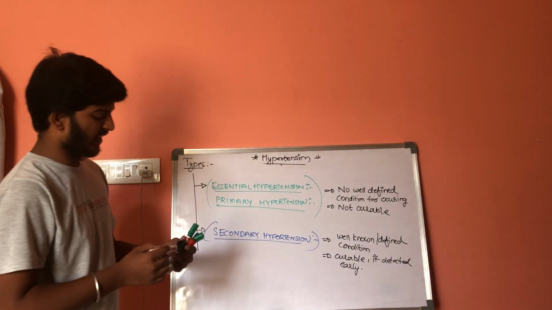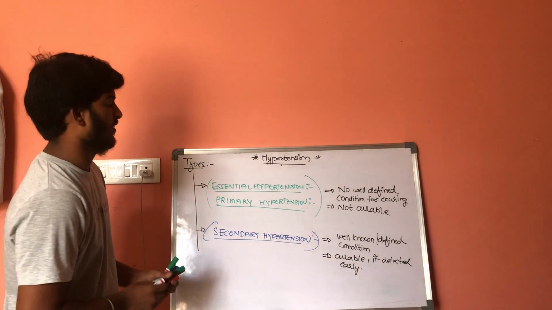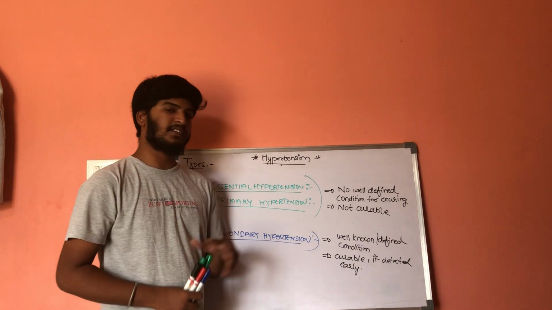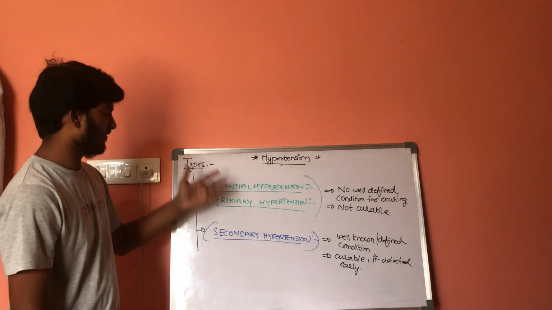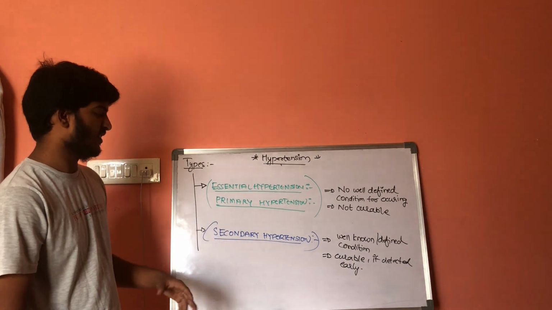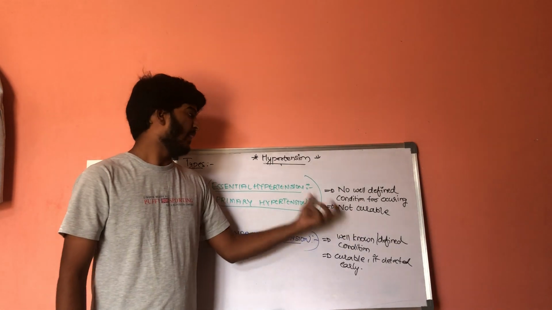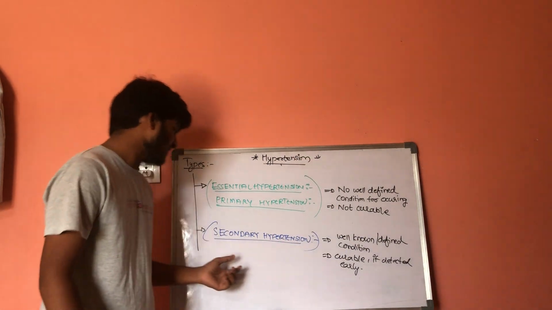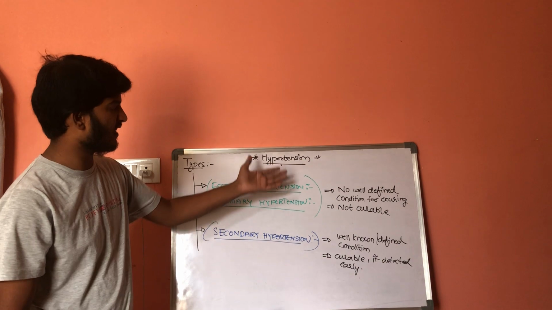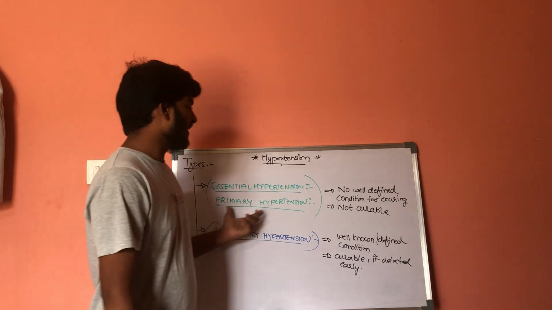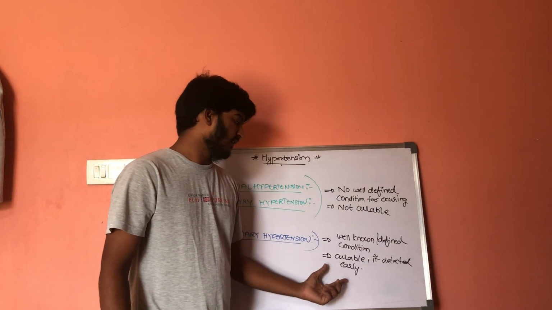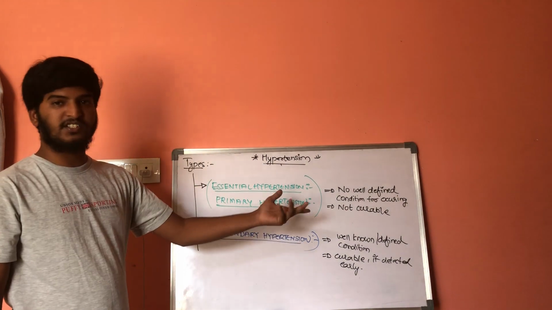If it is detected early, then it can be curable. So these are the two types of hypertension. One is primary hypertension, the second is secondary hypertension. In primary hypertension, there is no well-defined condition for occurrence, but in secondary there is a well-defined condition. Primary hypertension is not curable, whereas secondary hypertension is curable.